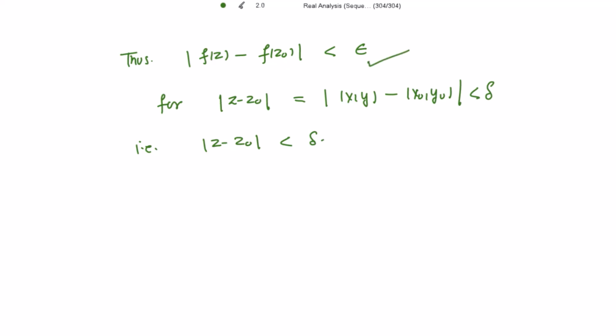So we have shown that the mod of f(z) minus f(z naught) is strictly less than epsilon for mod of z minus z naught less than delta. This is the definition for the continuity of f(z) at the point z naught. So therefore, f is continuous at the point z naught. So we have shown the result both ways, right?